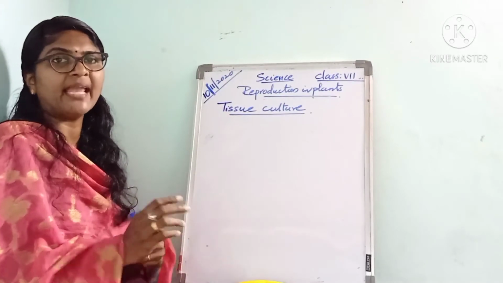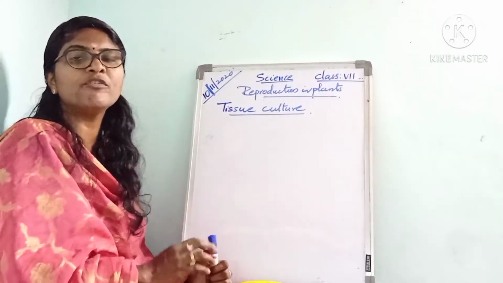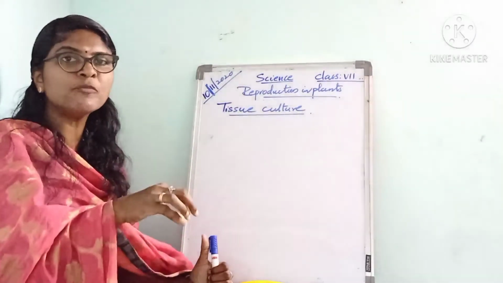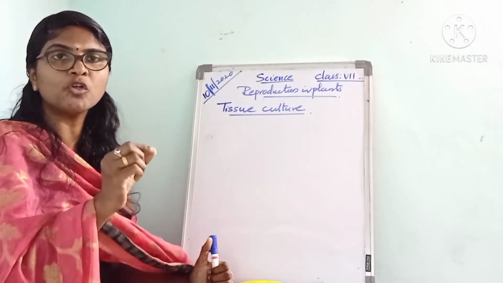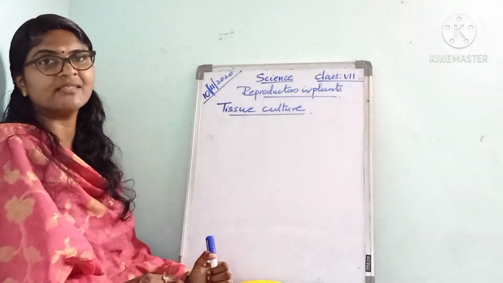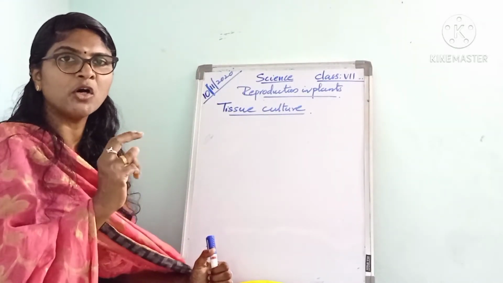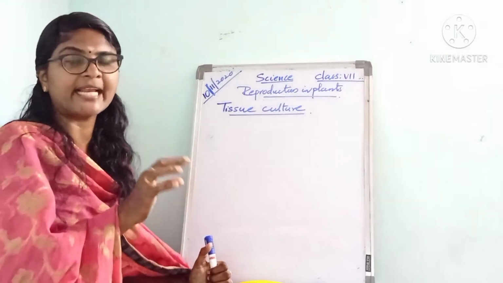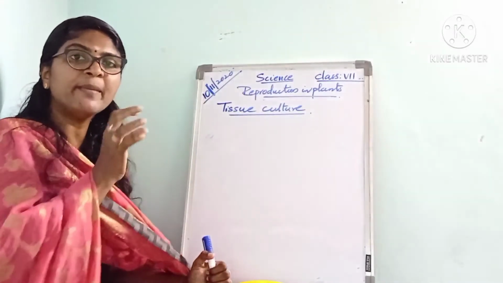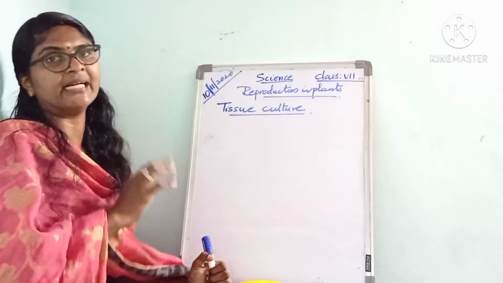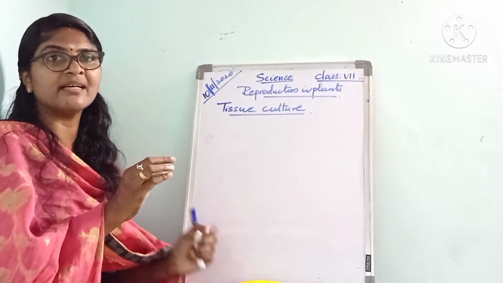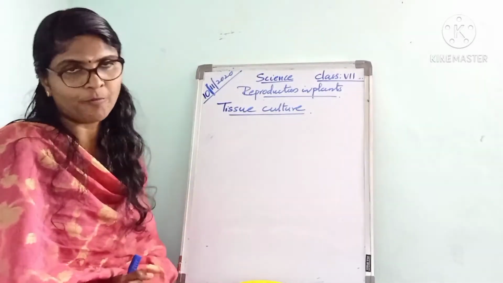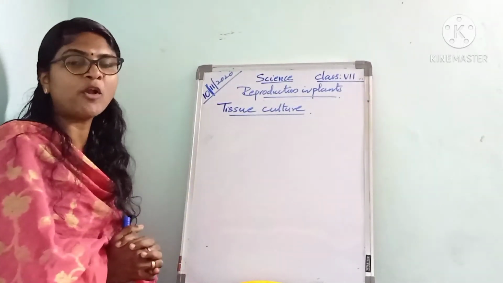In that container, a semi-solid solution is taken which contains nutrients and plant hormones, and we have to place the piece of stem, root or leaf tissue in it. What is that solution composed of? Nutrients and plant hormones.